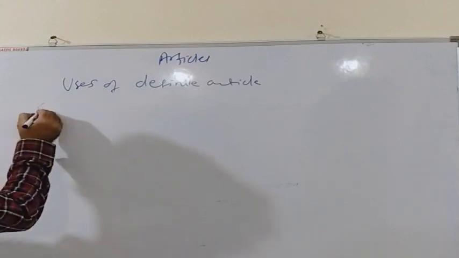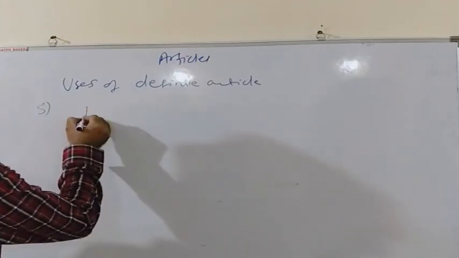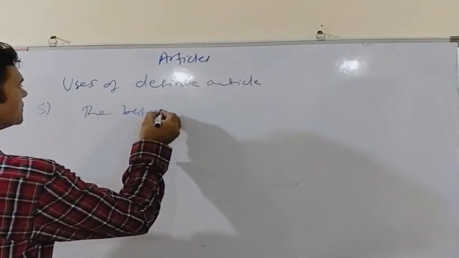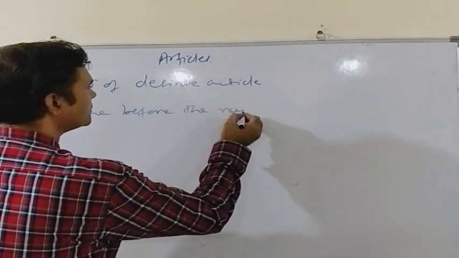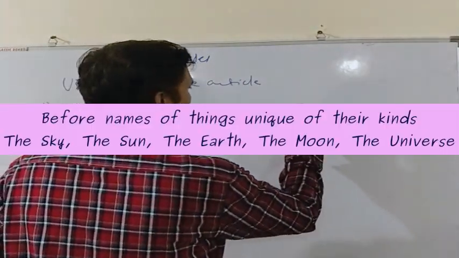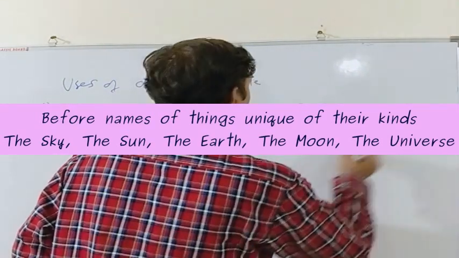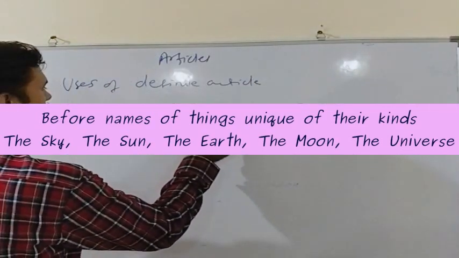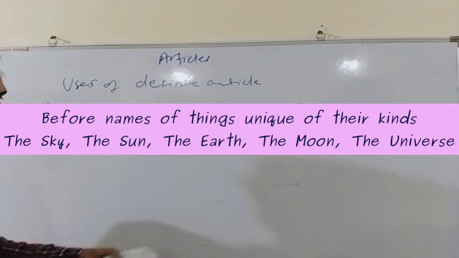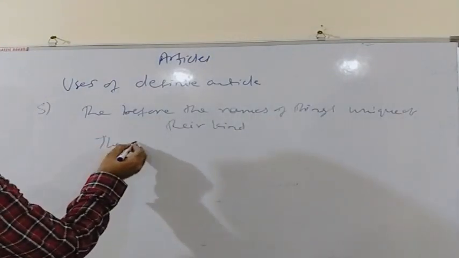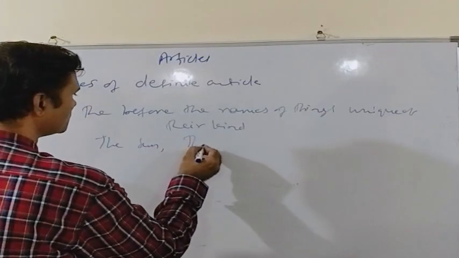The fifth use of "the" is we use "the" before the names of things unique of their kind. As for example, the sun, or the moon.